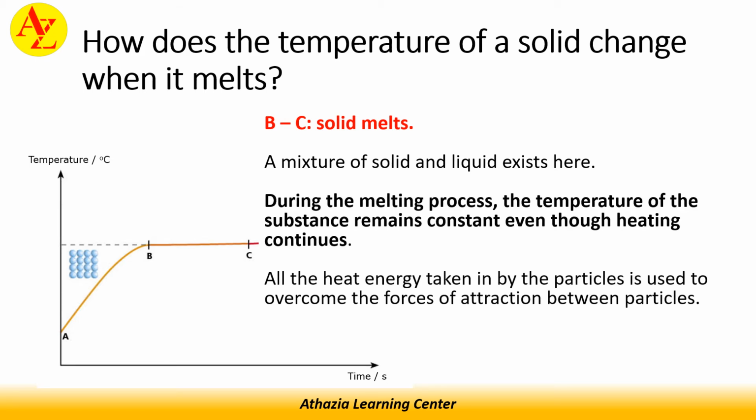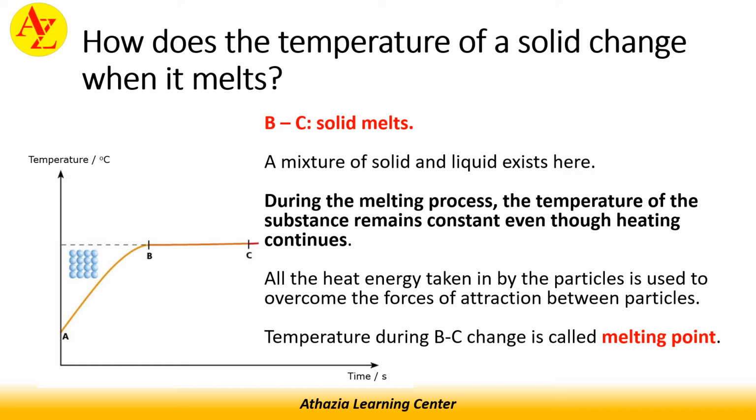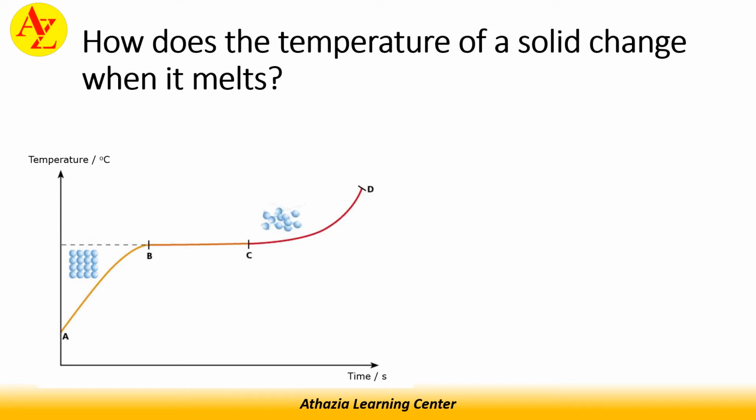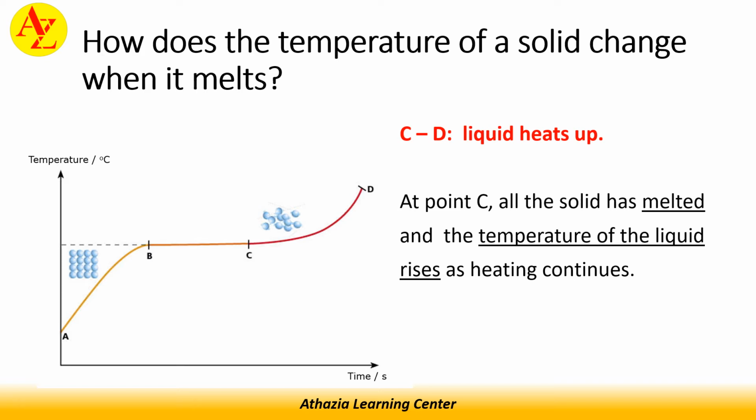During the melting process, the temperature of the substance remains constant even though heating continues. All the heat energy taken in by the particles is used to overcome the forces of attraction between particles. The temperature during the B to C change is called the melting point. Next is the process from C to D, which is where the liquid heats up. At point C and beyond, all the solid has melted and the temperature of the liquid rises as heating continues.